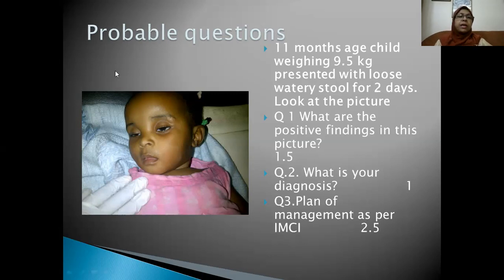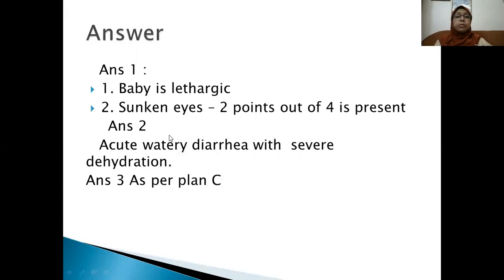So here the baby looks lethargic and has sunken eyes. When 2 points out of 4 are present, you can say the baby is suffering from acute watery diarrhea with severe dehydration.